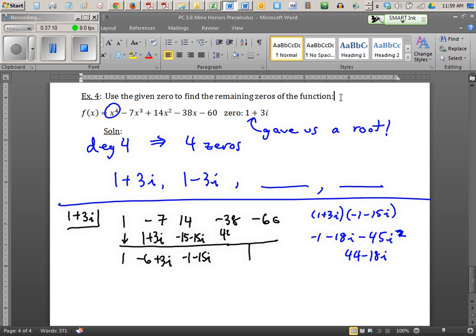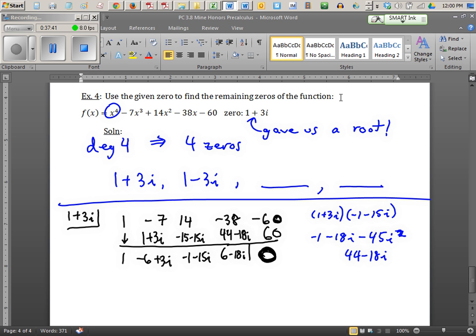This is awkward, isn't it? Okay, if I add straight down, I get 6 minus 18i. And I already know that this is a root. They told me it was a root, so I already know the remainder is 0, right? And I already know then that this is going to come out to 60.